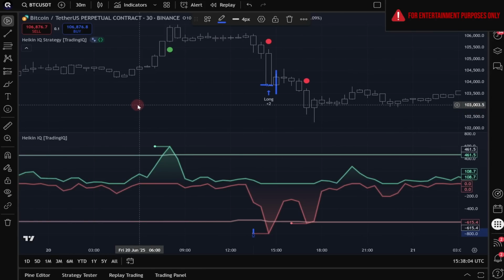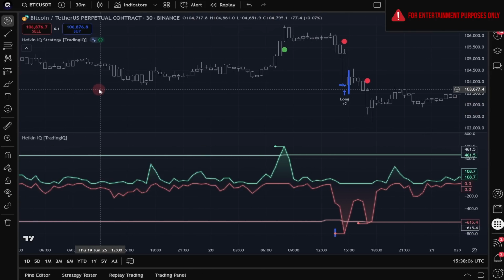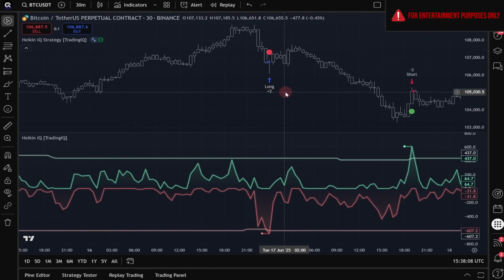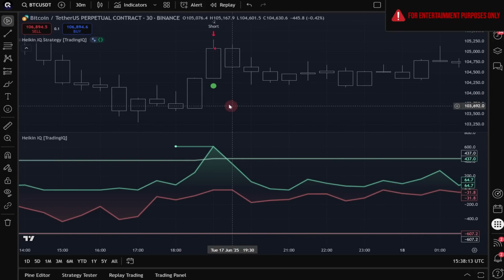Now finally, let's check out a short position and see if Deepseek was able to successfully satisfy the requirement for simulated short trades. And we can see that as soon as this green circle appears here at the peak of this Heiken IQ reading, a short position is taken at the finish of the bar where the signal occurred. This means another perfect execution by Deepseek. And moving on to the score that Deepseek will receive for challenge number 1.